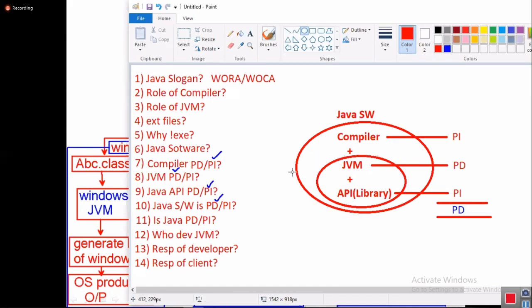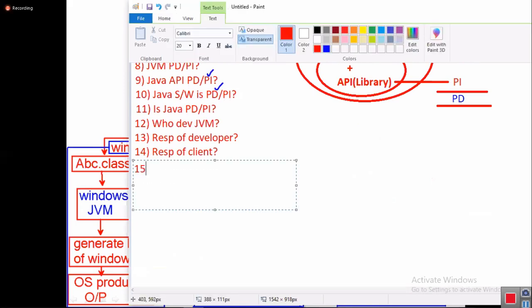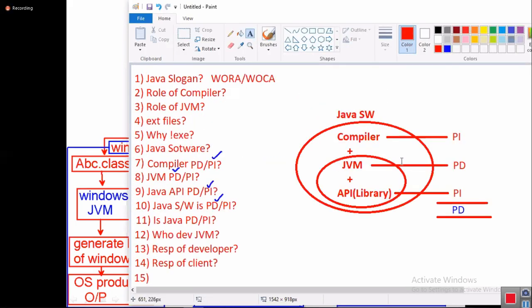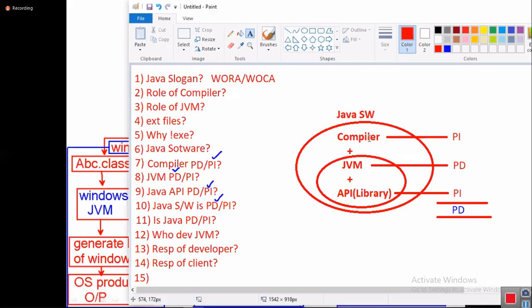Then tell me now. If a developer wants to download Java software, he needs complete Java software. Now, if a client wants to download Java software, does he need the complete software? No. If you download the compiler and other components, charges happen, right?